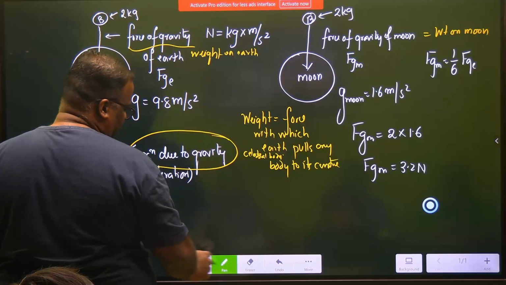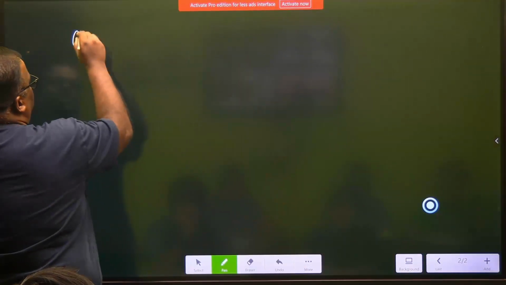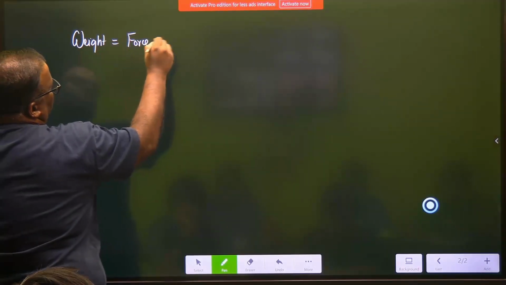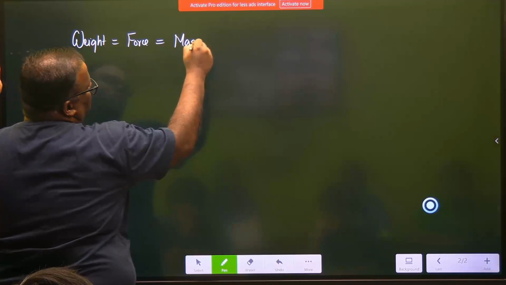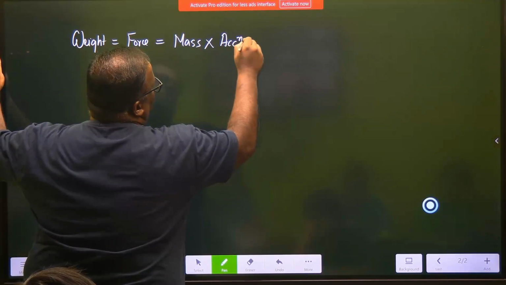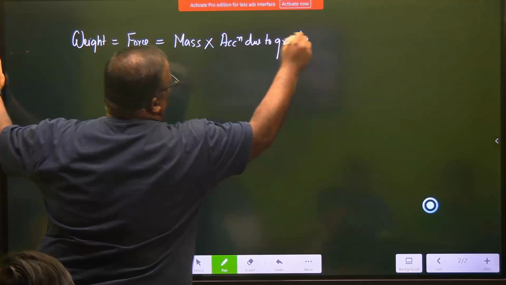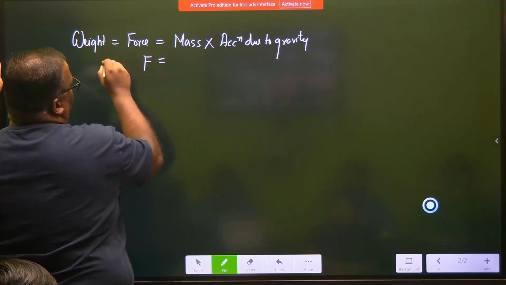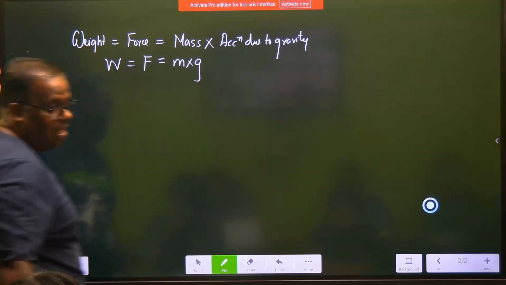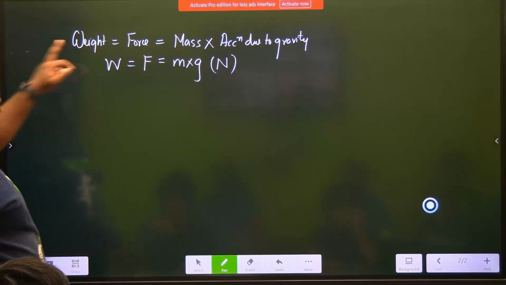Can I change the slide? I will revise it, don't worry. So now one concept has come to us, weight. Weight is a force, and this force is given by the mass whose weight you want to measure, multiplied by the acceleration due to gravity. In short, we say that weight W is a force which is mass multiplied by G, and this will be in Newton.